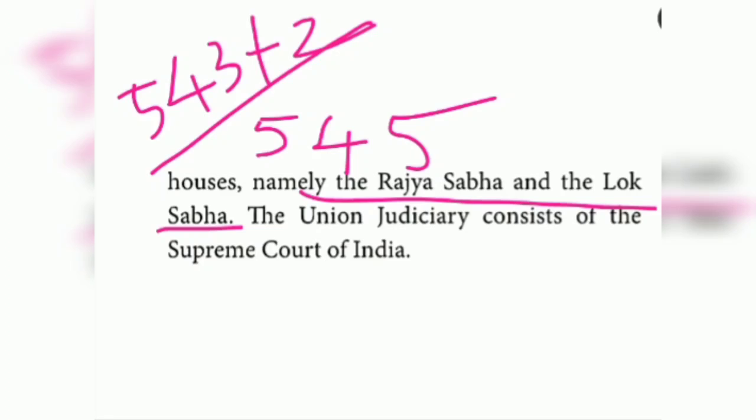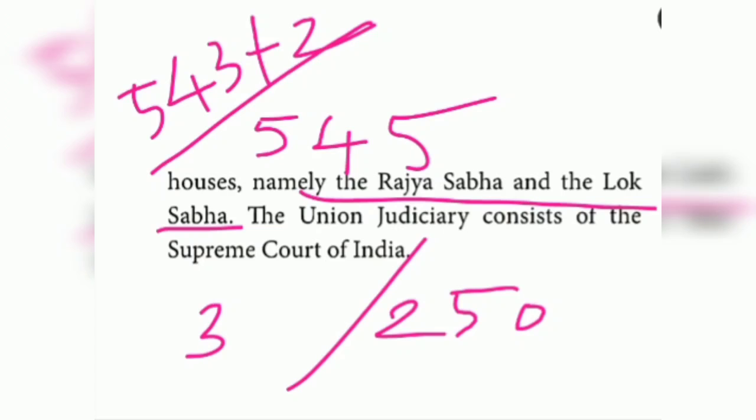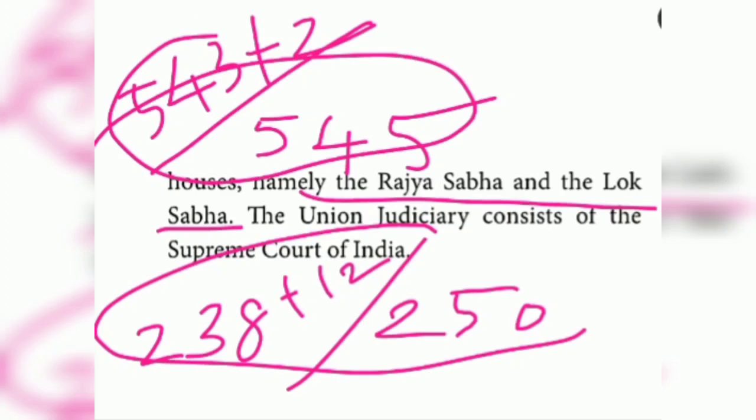Parliament consists of two houses, Rajya Sabha as well as Lok Sabha. How many members are there in Rajya Sabha? 250 members in total. 238 members are elected by the state assemblies, and the remaining 12 are nominated by the president. So that is the Rajya Sabha calculation, and this is the Lok Sabha calculation.